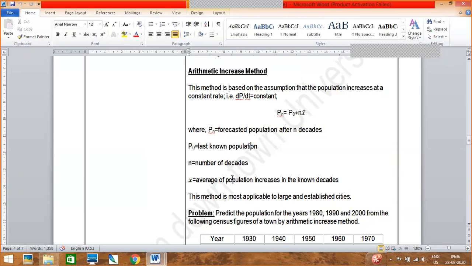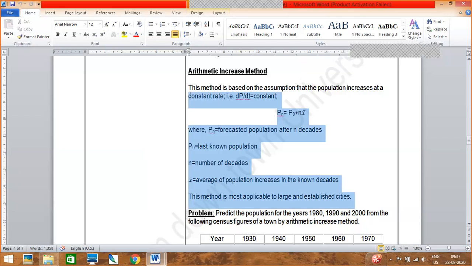The city is already developed. In the geometric increase method, the population is increasing day by day. And in the incremental increase method, the population might increase or might decrease also. So in these conditions the arithmetic, geometric and incremental increase methods are used. So first let us learn about the arithmetic increase method.